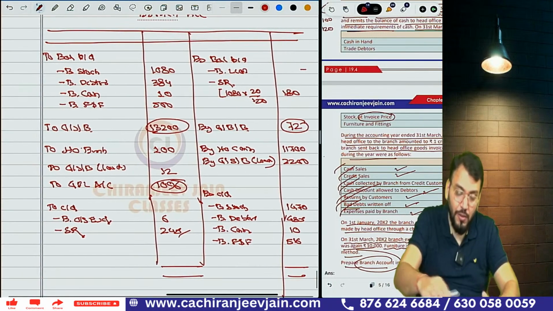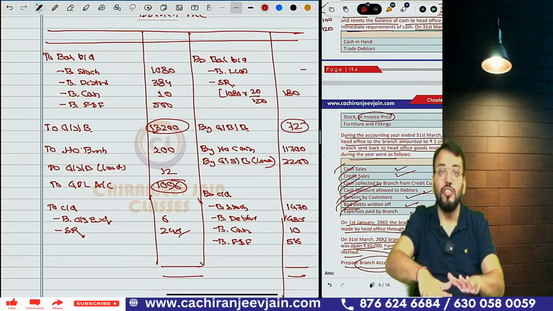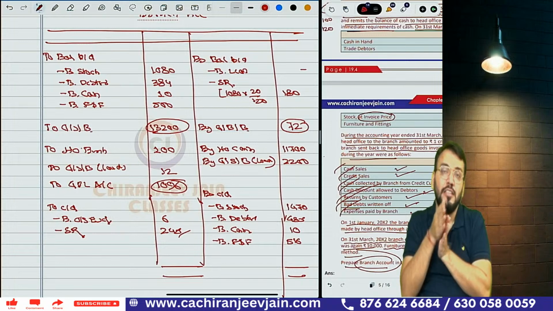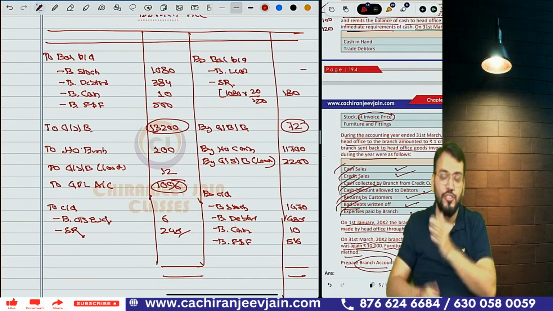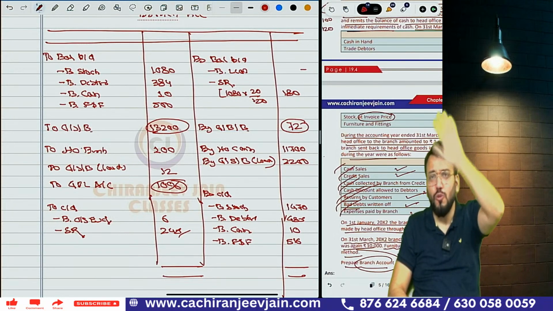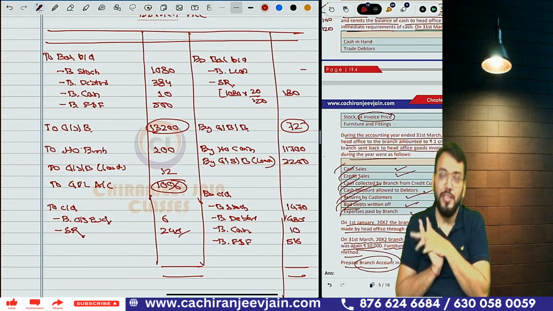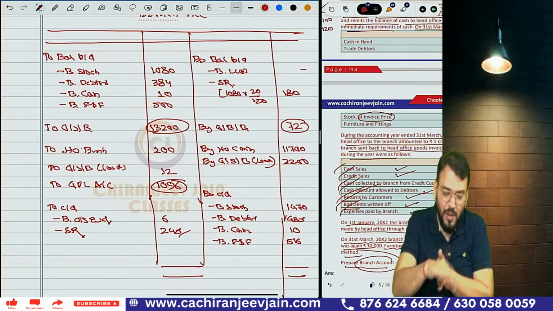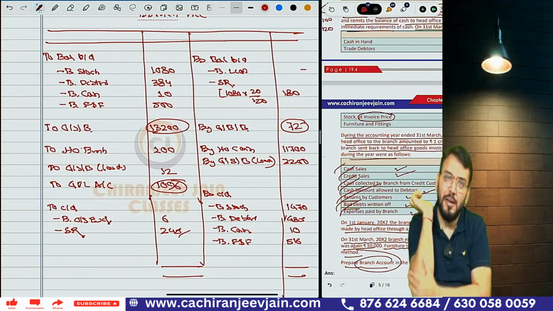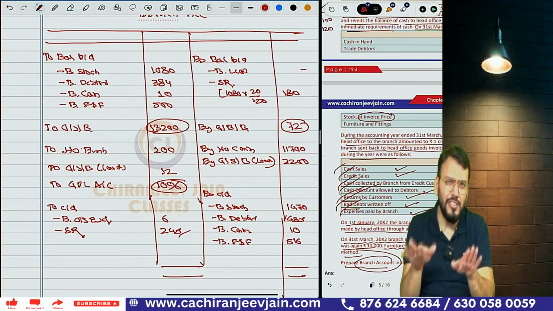Understood this? Tell me, have you understood or not? If you have understood this much, now I can explain one more method, that is the final account system. The final account system is not so important from the examination point of view, but suppose they ask, you should be able to do it. From this question only I will explain what the final account system is. It is very simple.